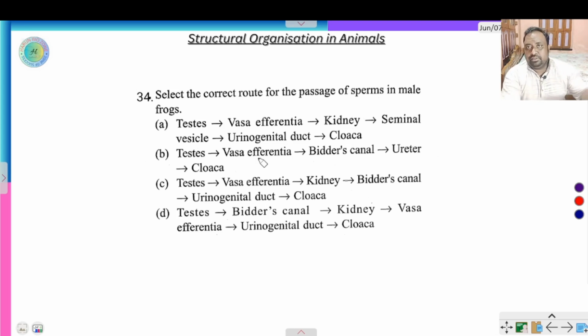But in case of female frog, there is a separate transporter, that is the oviduct. So here testis, then vasa efferentia, to kidney, from kidney to bidder's canal to urogenital duct, or it is called ureter. The ureter carries both genital part and also urine, so called urogenital duct, and then cloaca. Cloaca is the common part where the sperm, urine and feces all come outside.